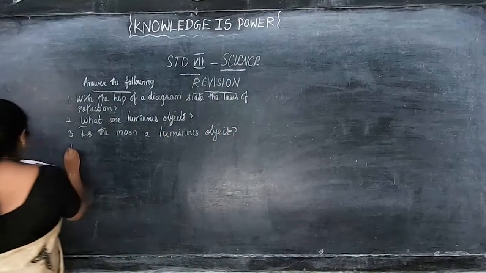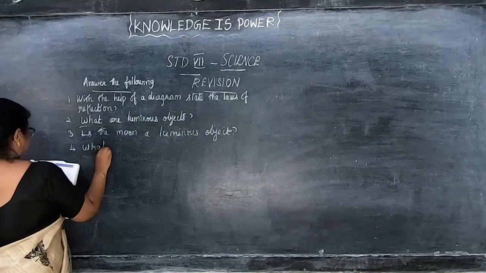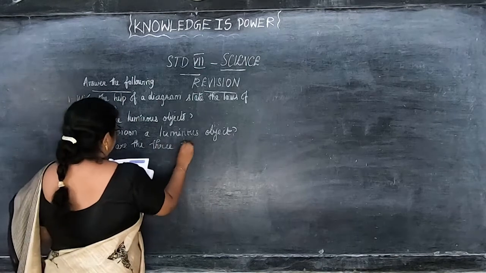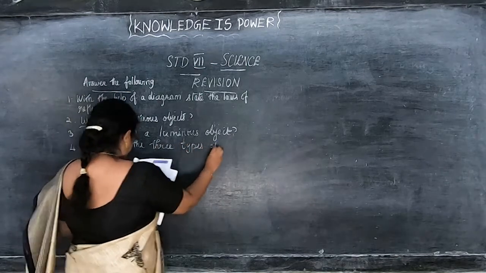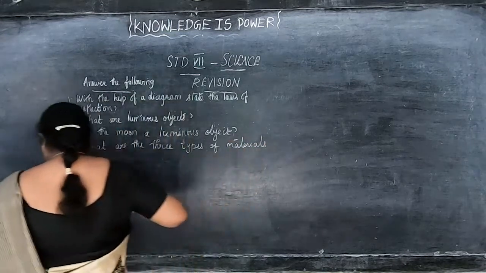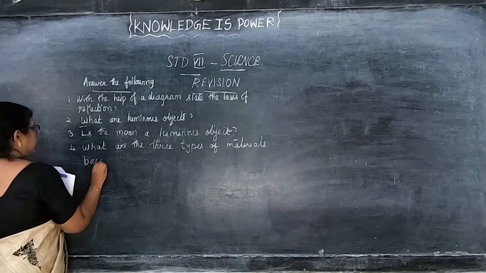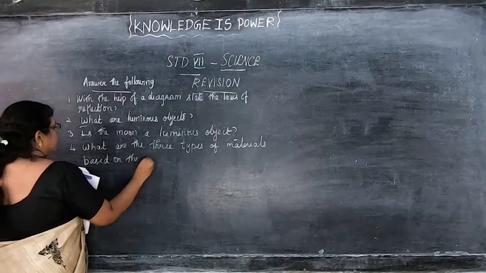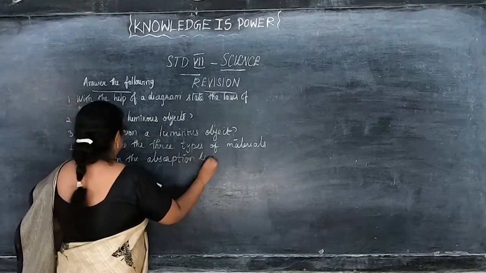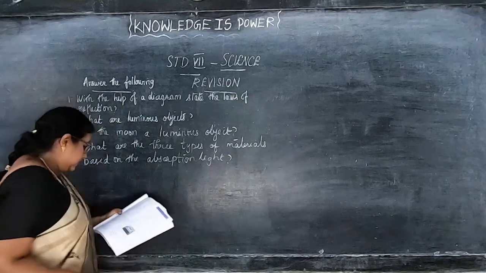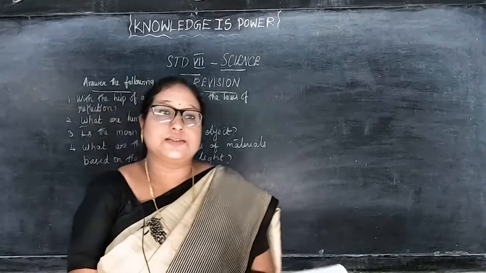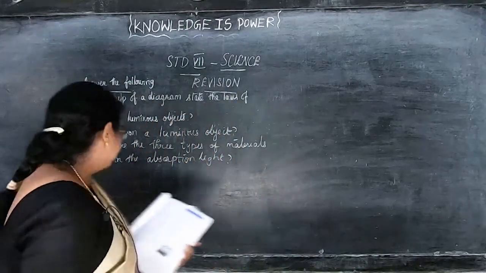Okay, next question. What are the 3 types of materials based on the absorption of light? Absorption of light. So this is the 6th question there in the book. So the answer is transparent material, translucent material and opaque material.